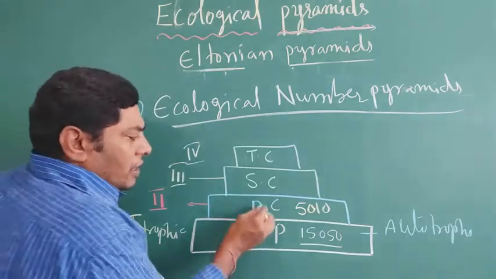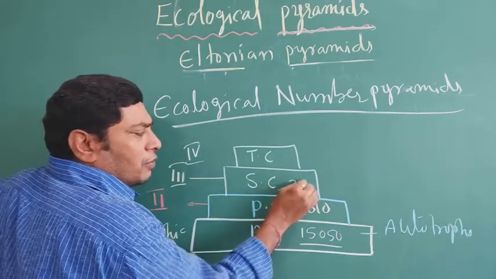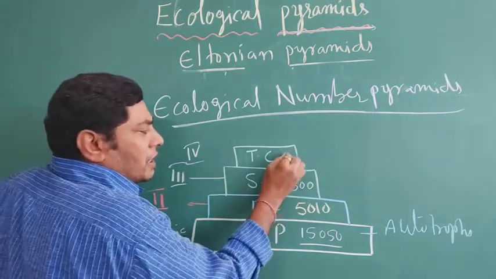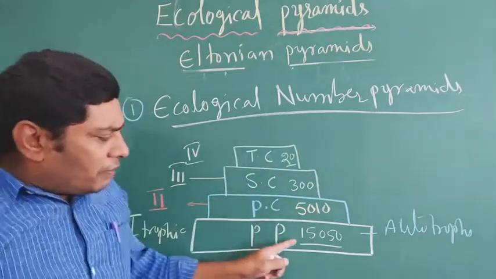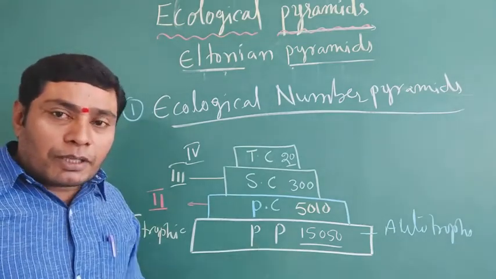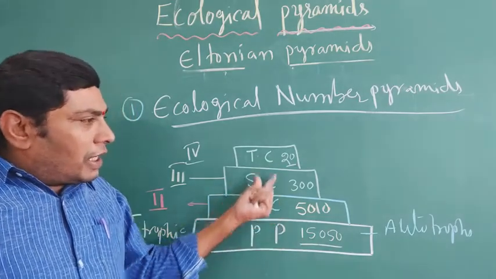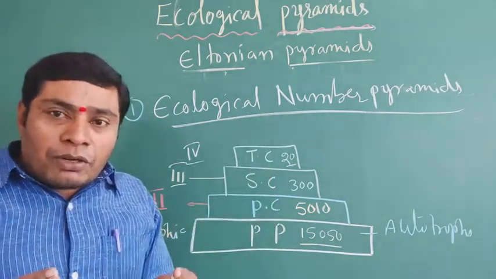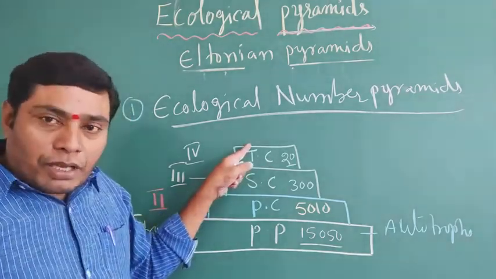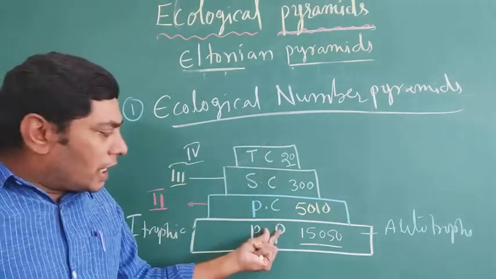When the number of secondary consumers is compared with the primary consumers, it is lower. In here only 300 organisms are there. When compared with the tertiary consumers, it is only 20 organisms. It means the base of the pyramid is high in number, or broad. When increasing to the next trophic level, it narrows. It narrows down to the apex. It is a pyramidal shape.